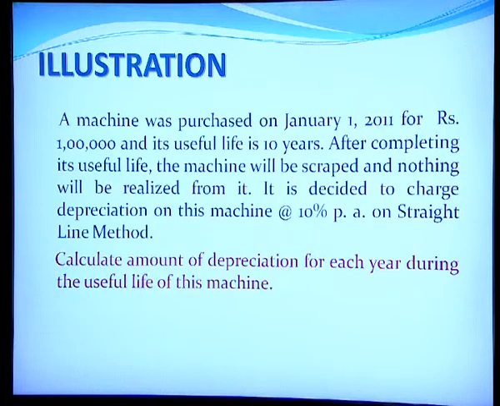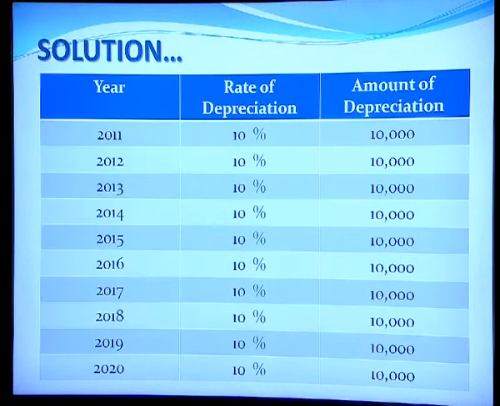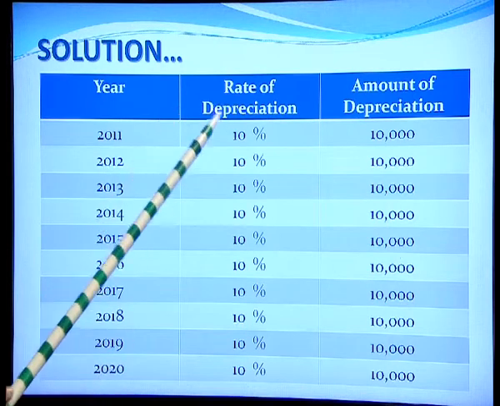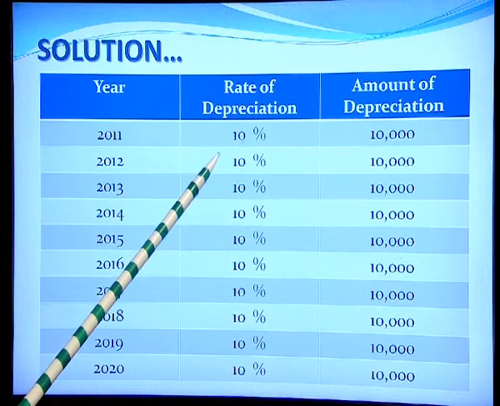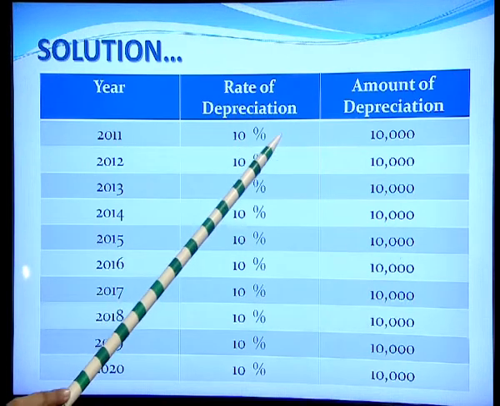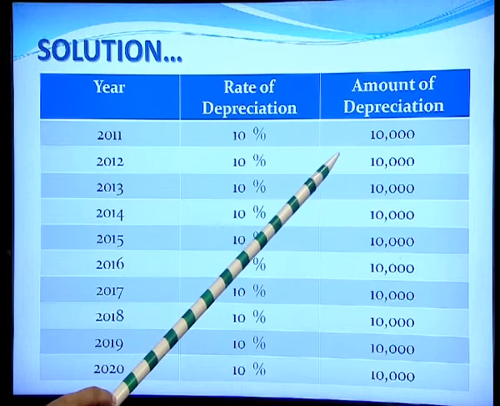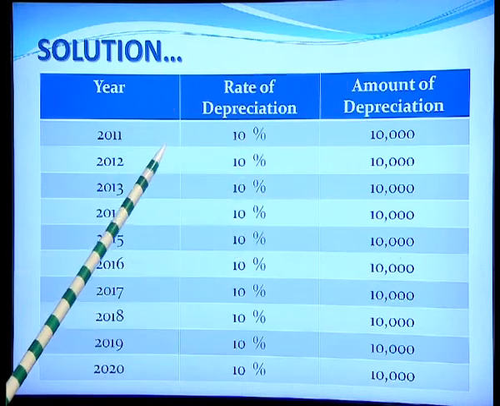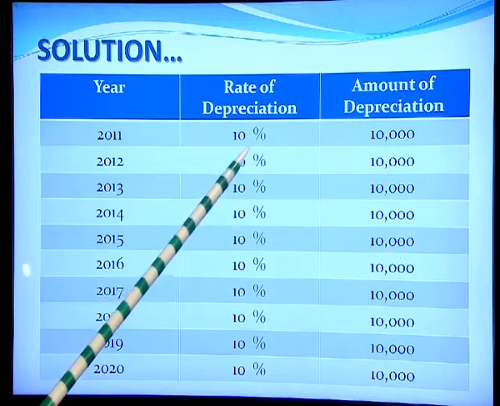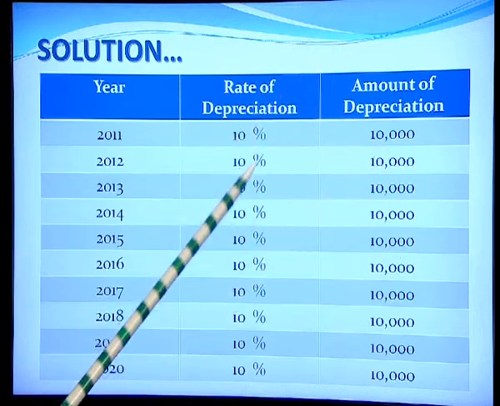So, the useful life of the machine as defined in the question is 10 years. So, we shall start from the year of purchase 2011 up to 10 years. So, that ends at 2020. Rate of depreciation is given as 10%. The method of charging is straight line method of depreciation. So, in the first year, the amount of depreciation shall be 10% of the cost of the asset, that is 1 lakh rupees. So, 10,000.